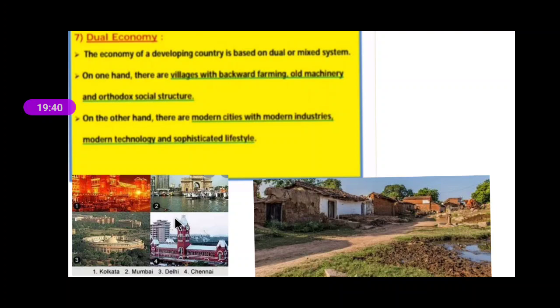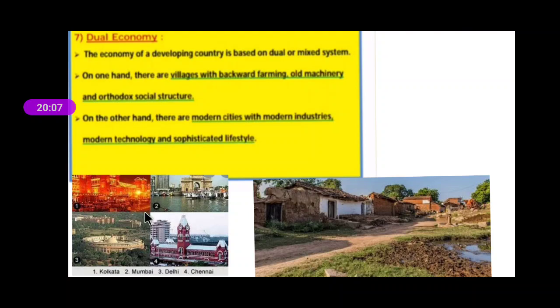When we talk about the villages of these developing countries, they have old houses. When they do farming, they do it with old machinery. And when we talk about the social structure, even the social structure is very, very orthodox. Orthodox means backward. These people are not ready to accept change. And on the other side, we have cities.